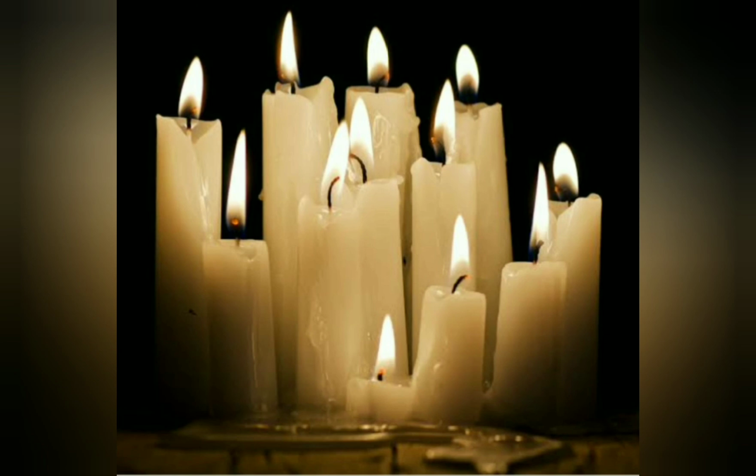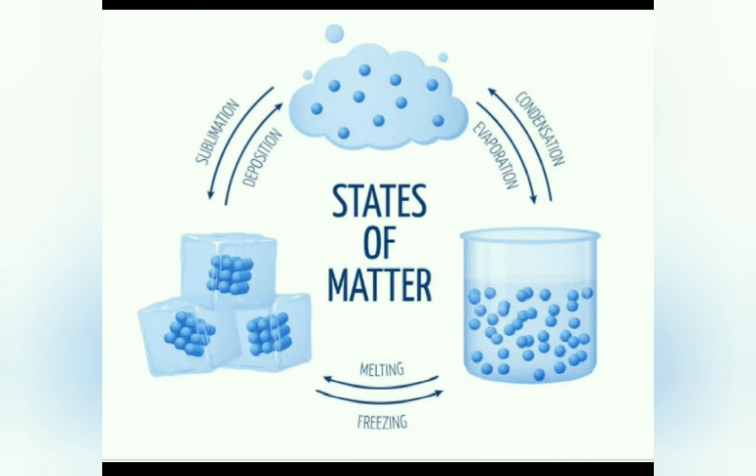Okay, and ice is a solid, and when it melts, it becomes water, and water is a liquid, and when water evaporates due to the sun's heat, it will turn into water vapor, that is in the gas form.